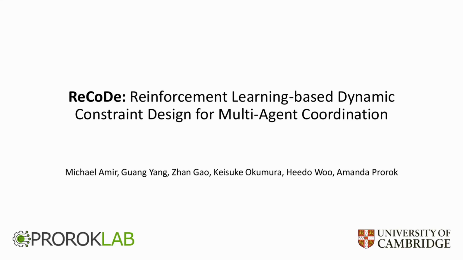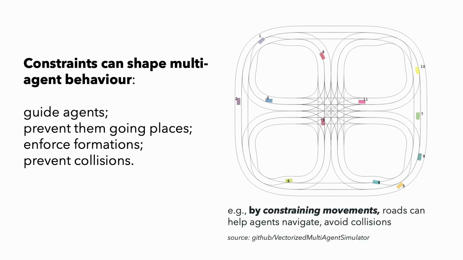In this video, we introduce ReCoDe, a method for learning dynamic constraints to improve coordination in multi-agent systems. Constraints are a powerful mechanism for shaping the behavior of multi-agent systems. They can guide agents, prevent entry into unsafe regions, enforce formations, and avoid collisions. For instance, roads constrain movement in a way that both facilitates navigation and reduces the likelihood of collisions.